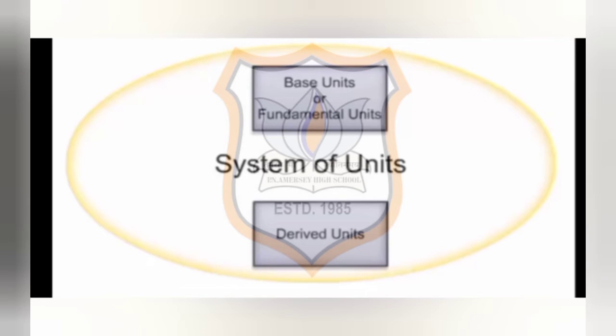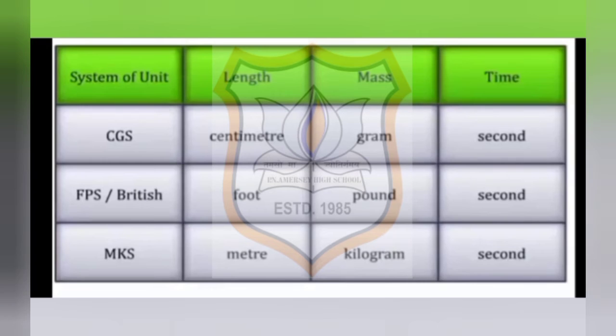Earlier, three different systems of units were used: CGS, FPS and MKS. In CGS system of units, length was taken in centimeter, mass in grams and time in seconds. In FPS system, length is taken in foot, mass in pound and time in second. And in MKS system, the length is taken in meter, mass in kilogram and time is taken in seconds.